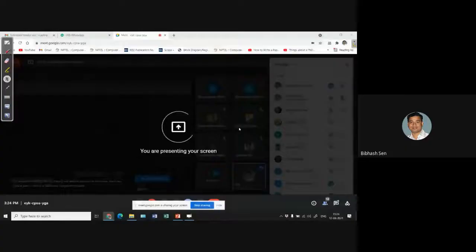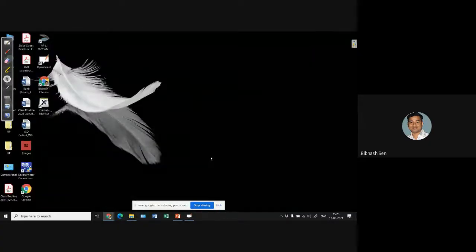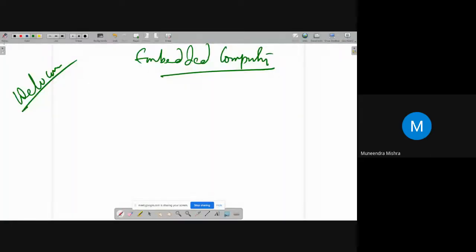One is abstraction. I think I have not shared my screen now. Okay, no, sir. No, sir. I just, yeah, that's I have discussed with my screen. Now it is shared, now. Yes, yes, it is shared.